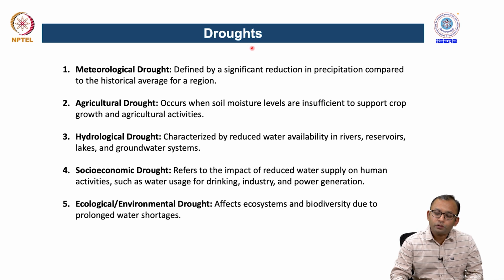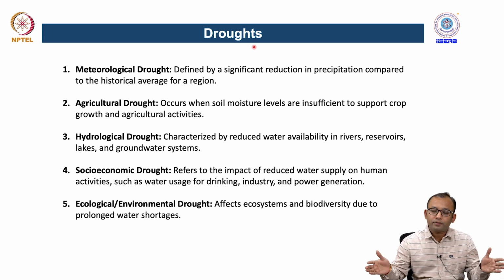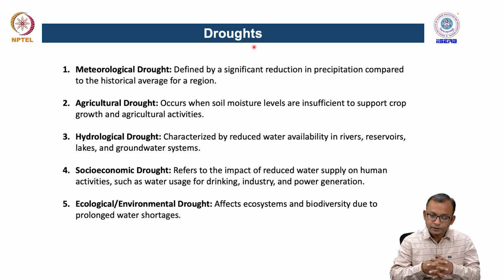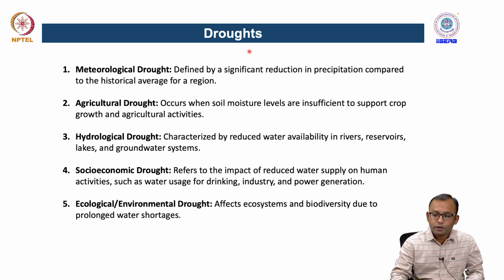In comparison to flood conditions, droughts are more prolonged hydrological events driven by different types of hydrometeorological activities, and they can affect the regional biodiversity as well as socio-economic conditions.